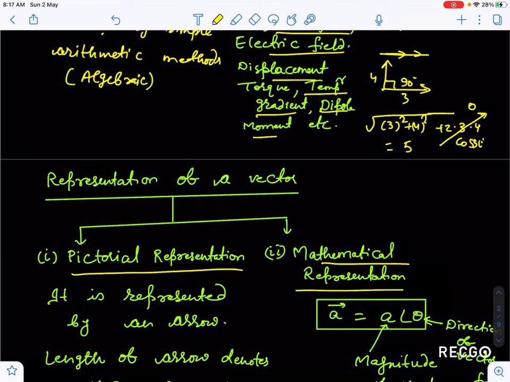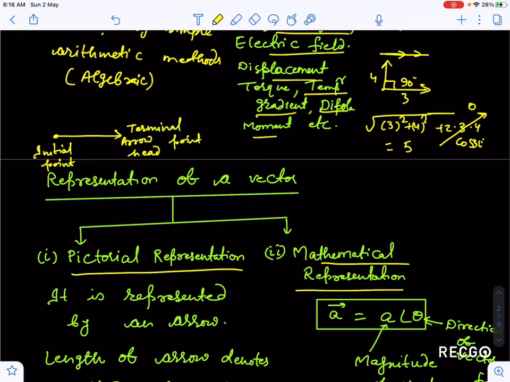Suppose guys, if I draw a vector like this, this is the arrow head and this is its origin point, or initial point. So this is the initial point or origination of the vector, and this arrow head is the termination point or terminal point.